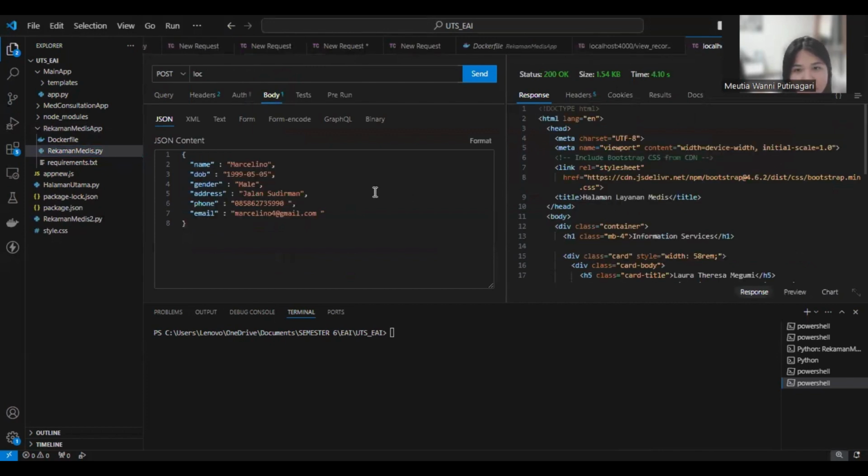So here for add record on localhost, we have this data: the name is Marcelino, and then DOB is 1999, and then the gender is male, and then the address is Jalan Sudirman, and the phone is 085862735990, and then the email is marcelino4@gmail.com.